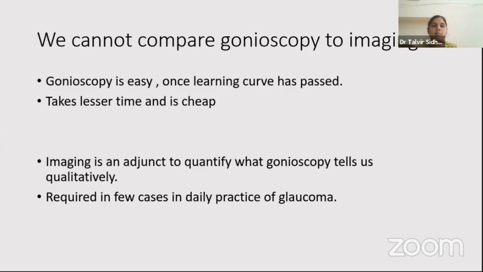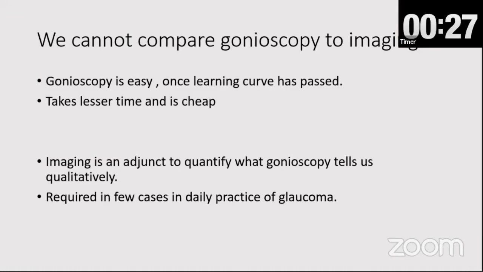While the patient has come to you and is sitting on the slit lamp, it hardly takes 1 extra minute to do gonioscopy. While for imaging, the patient has to be shifted on a different machine. It sometimes takes more time, especially if you have to do UBM. And imaging is actually an adjunct to those patients who we cannot explain while we are doing our slit lamp examination, and where we think that there is a different mechanism for glaucoma. So thank you very much.